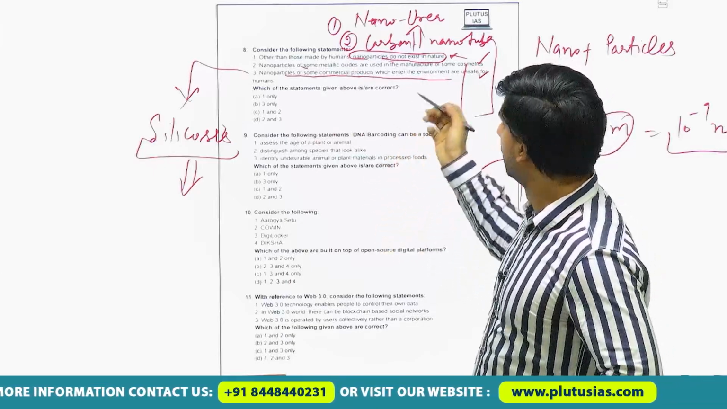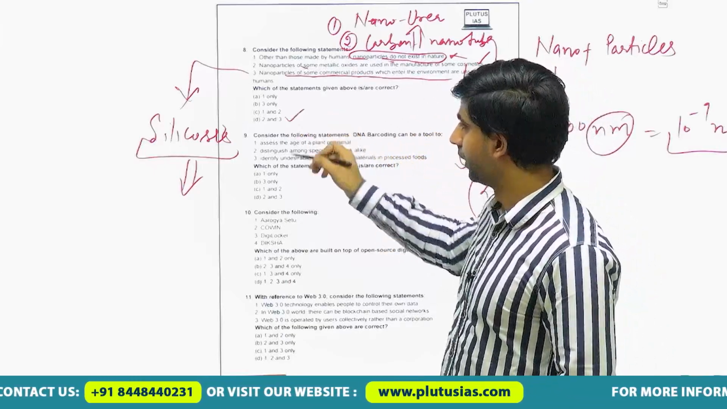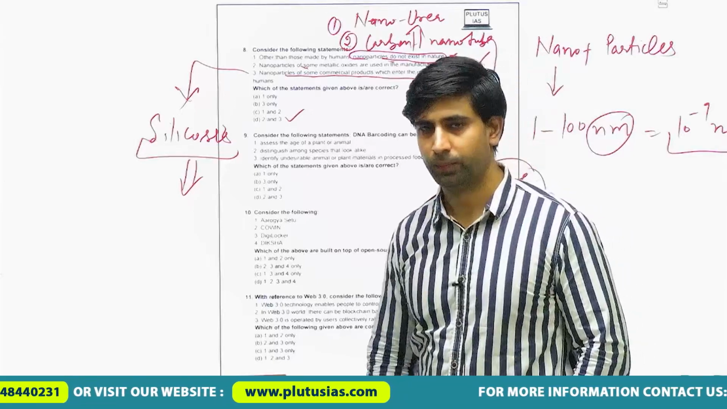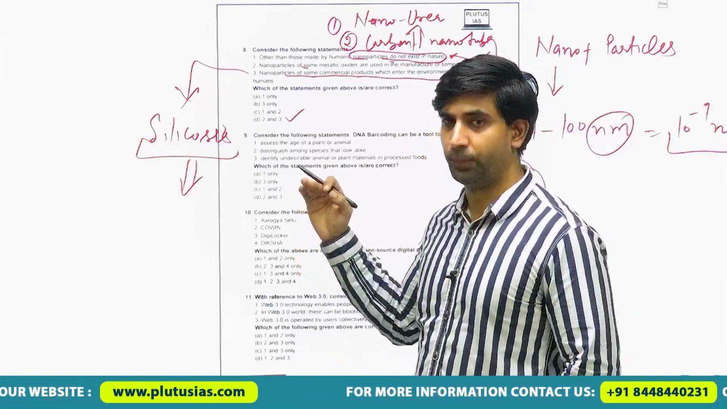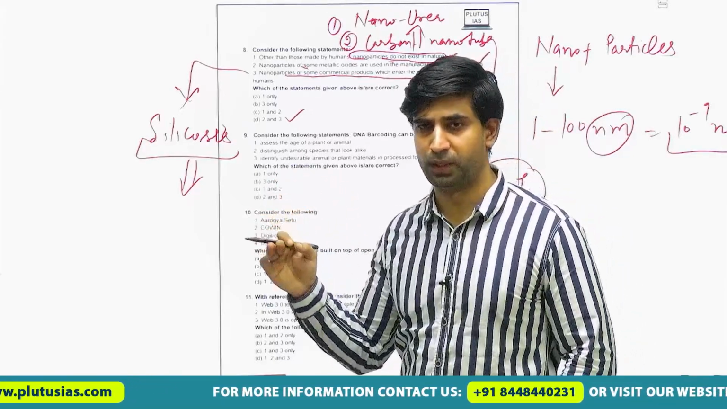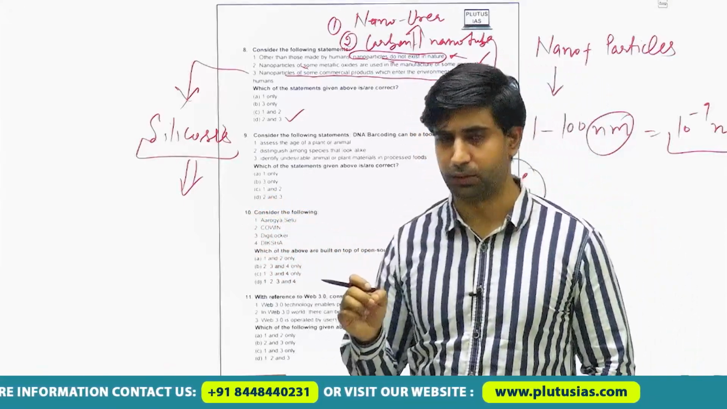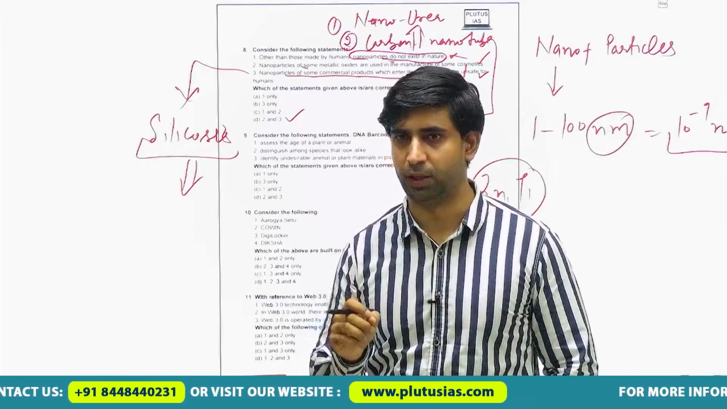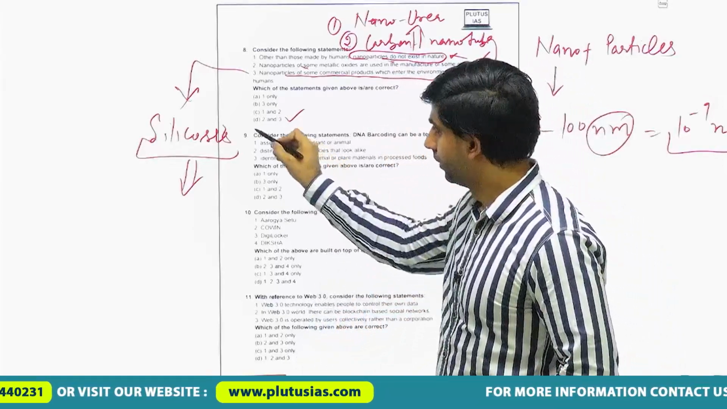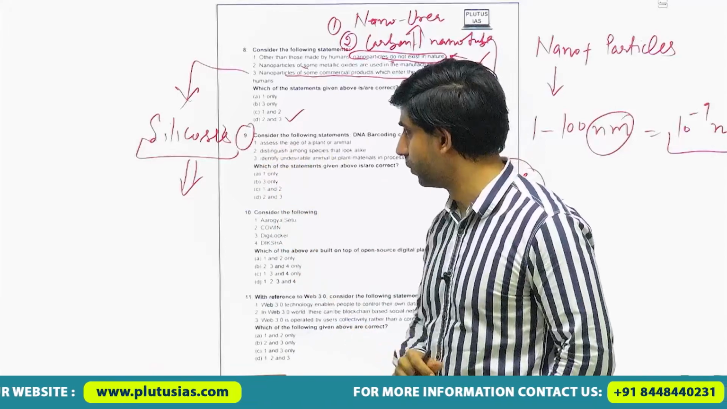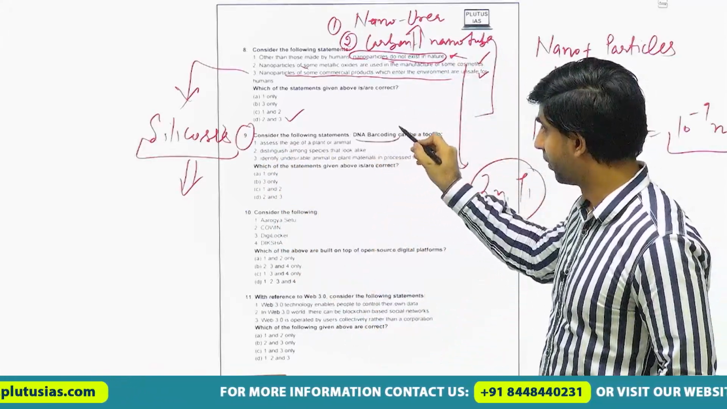So the third statement is also right. And accordingly, we know 2 and 3 are right, and the right answer would be D only. So here we see how much current affairs based knowledge is required to solve this question. We cannot underestimate linking the static part with the dynamic part. And again, the next question is the 9th question, DNA barcoding.